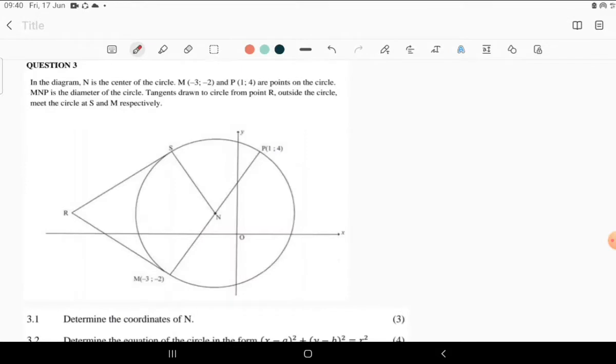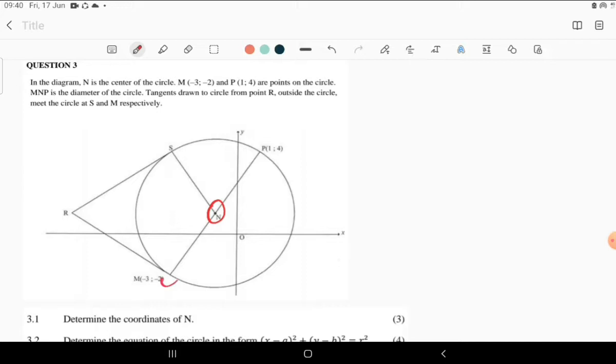Everyone, welcome to question number 3, which is analytical geometry part 2, whereby we are dealing with the circle. Knowing the geometry around the circle, we are having a beautiful circle that we are going to be dealing with throughout this question. In the diagram, N is the center of the circle.